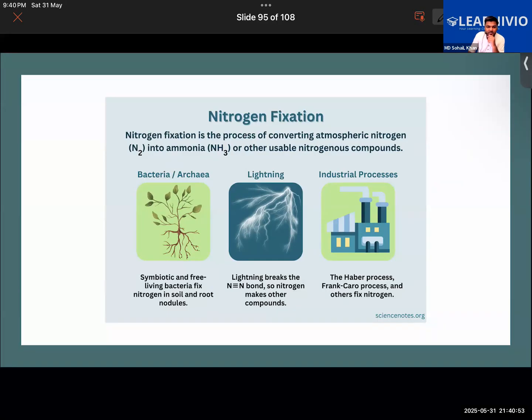And this can be done by the help of some bacteria that are found living in the root nodules of leguminous plants. Leguminous plants, you remember we have learned about that in crop rotation in chapter number 1.